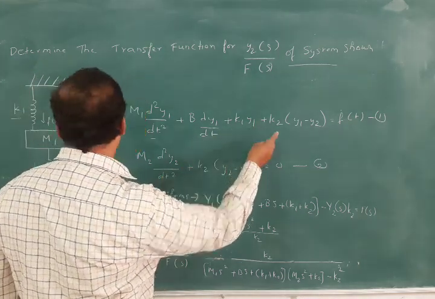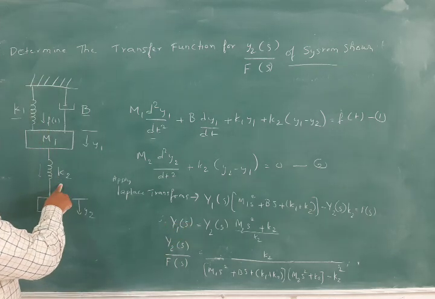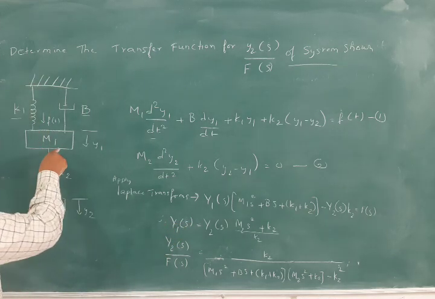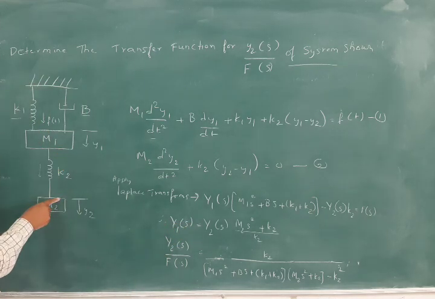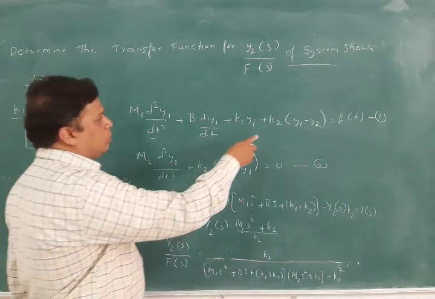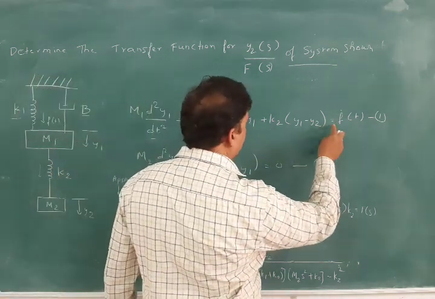And for the spring k2, as it is having two supports, here there are first support and second support, we can write the equation k2 into y1 minus y2 is equal to f of t.